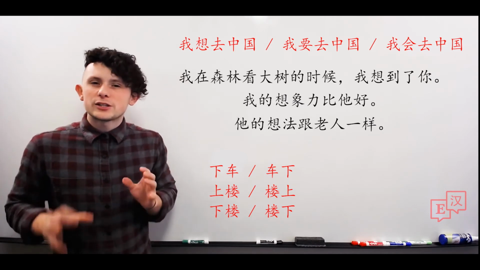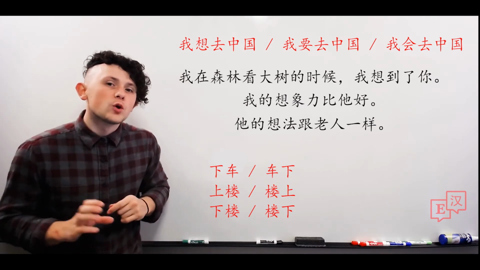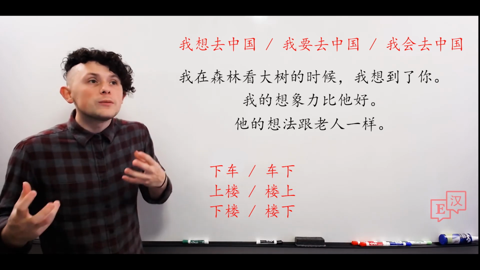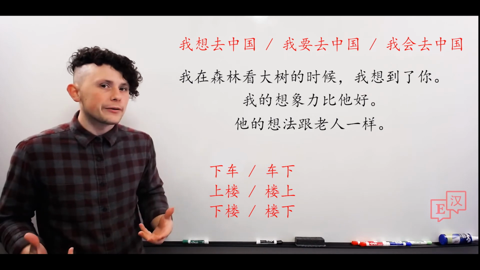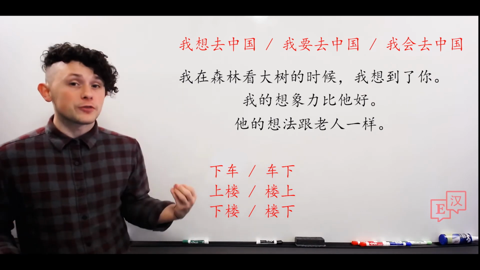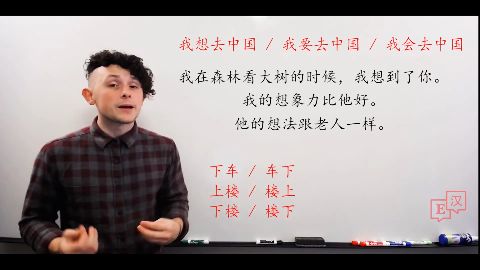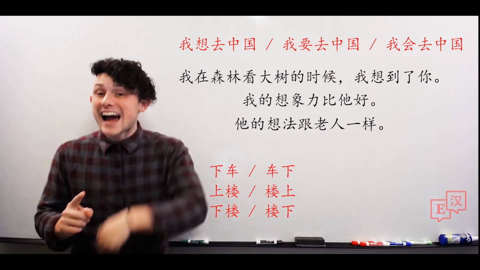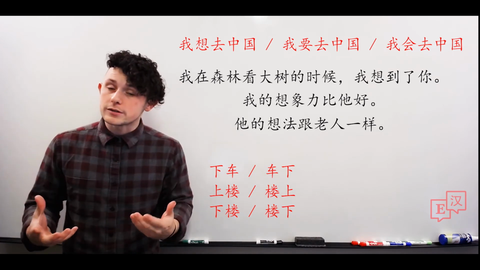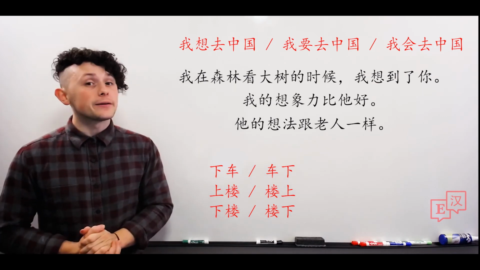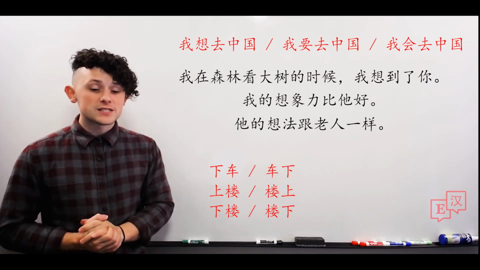Now, something to pay attention to in each of these is that when 上 or 下 come before the noun, the verb will depend on what it is we're talking about. So if it's before a car, we're talking about getting on or off of the car. If it's before something like building, we're actually talking about going up or coming down the building. In other words, going up or down stairs. That is implied. Let's put these in some examples.